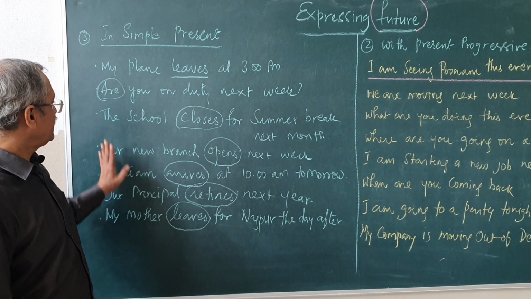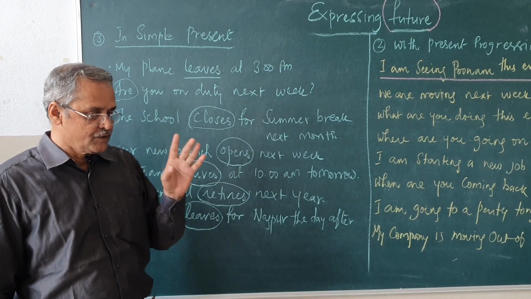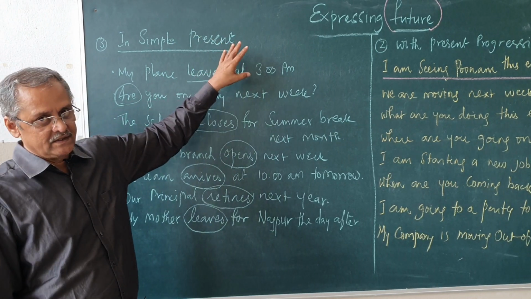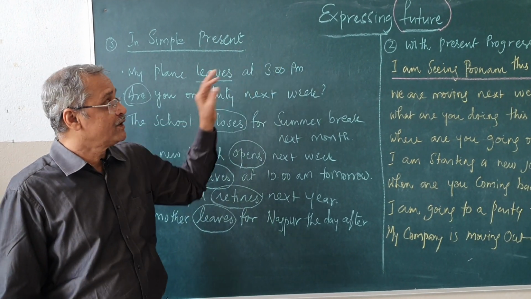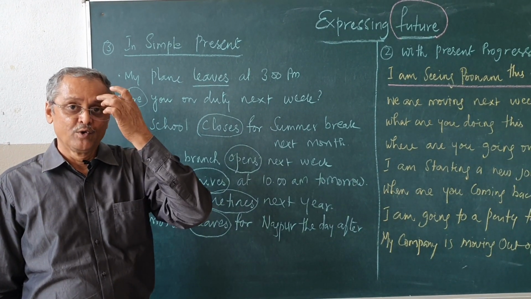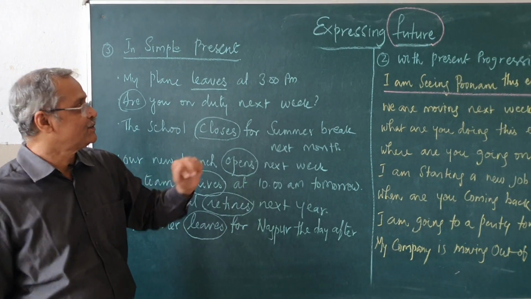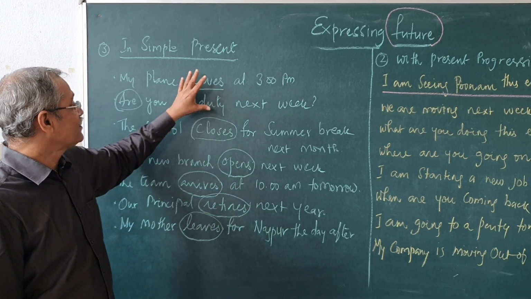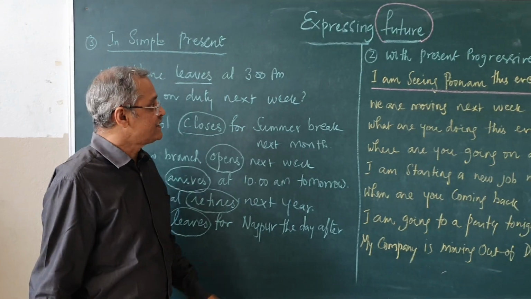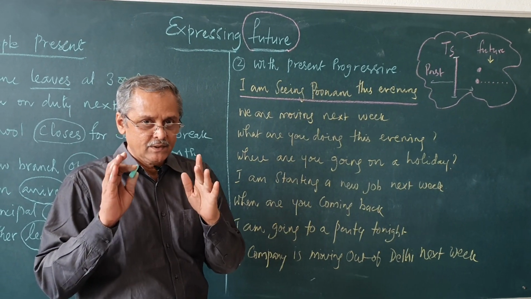See here, in all these we are expressing an action which is going to take place in future, but we are using the simple present tense. That is why, before coming to future, I told you about simple present tense, so that you know the structure of the simple present tense and how to use it. So, now you will understand better how simple present can be used for expressing future actions. Now, how do we use the present continuous form to express the future?